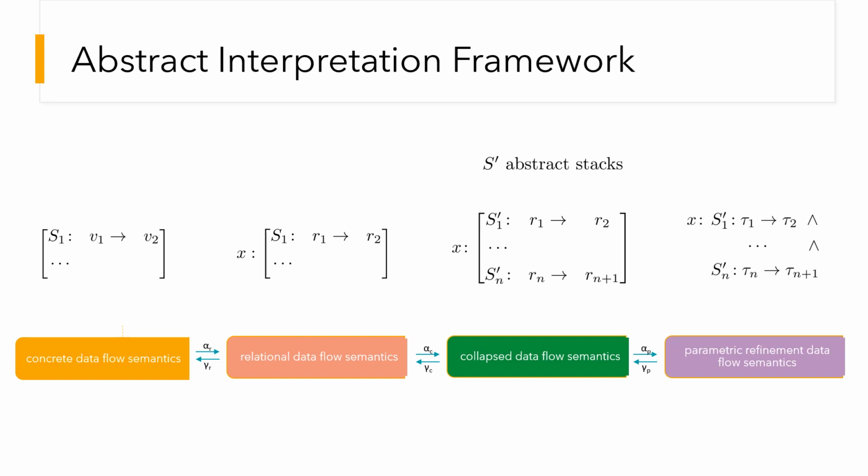Finally, parametric refinement type semantics abstracts concrete relations with base types in a user-provided refinement domain. The user also provides shape widening to allow terminating inference of refinement type shapes, an example being the Hindley-Milner algorithm. Tables are effectively replaced with function types indexed by each abstract call site stack.